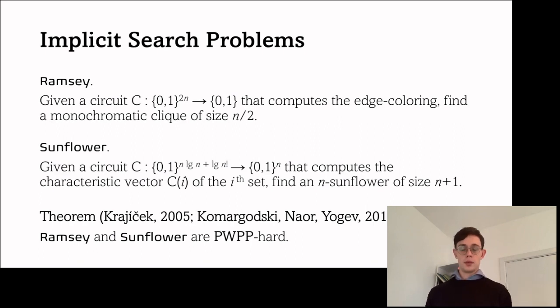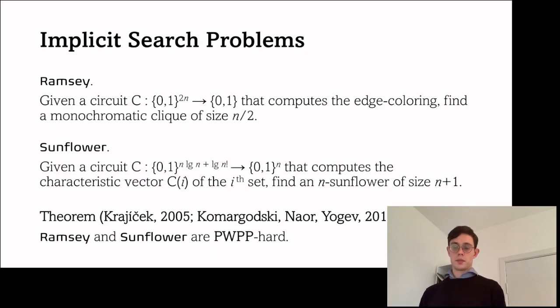Similarly for sunflower, we have a circuit where you give it an index into the collection, and it outputs a representation of the ith element as a characteristic vector. And then you're asked to find an n sunflower of size n plus 1. And this can also be efficiently verified. Krajíček and Komargodski, Naor, and Yogev show that Ramsey and sunflower are PWPP-hard.